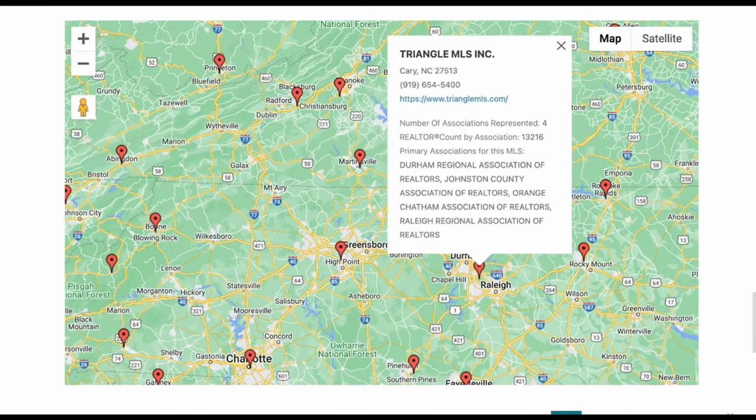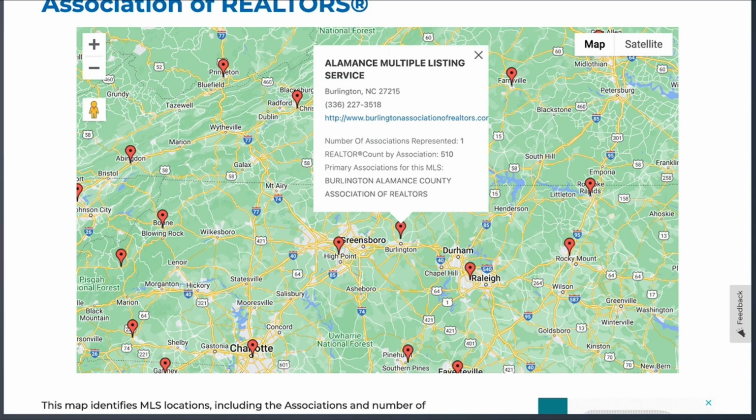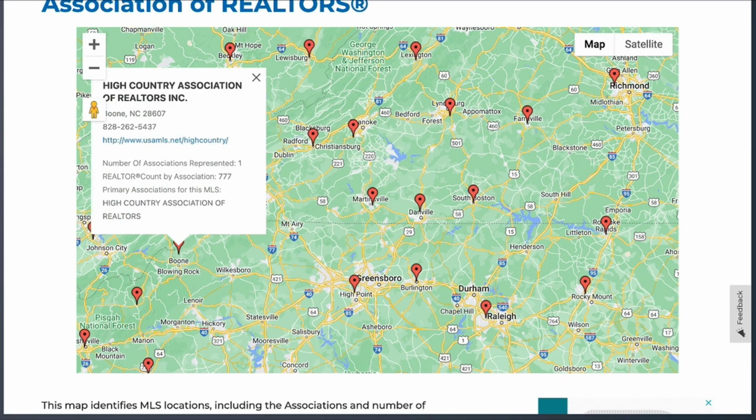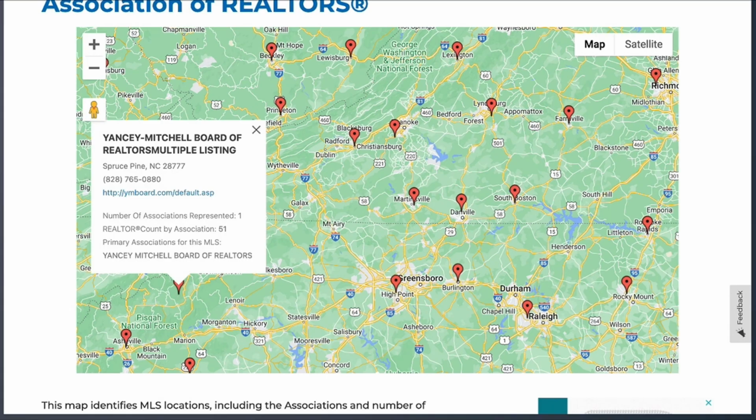Here's Raleigh. Raleigh is Triangle MLS. That's Burlington. That's Alamance's multiple listing service. Here's Greensboro or High Point. It's the Triad multiple listing service. This is out in Brown Summit. This is the High Country Association of Realtors. That's the Yancey Mitchell Board of Realtors multiple listing service.